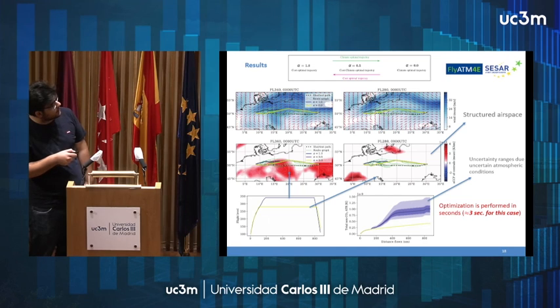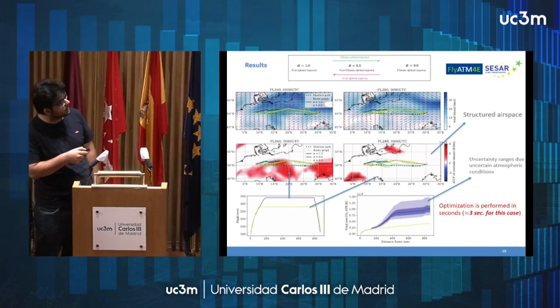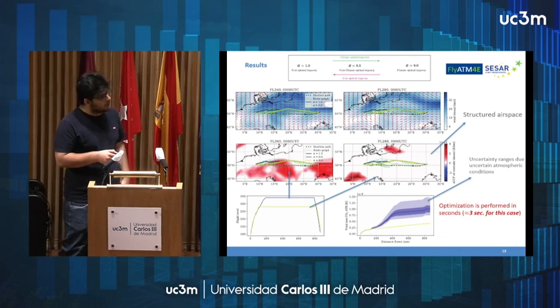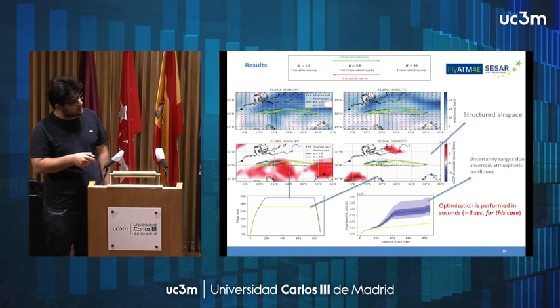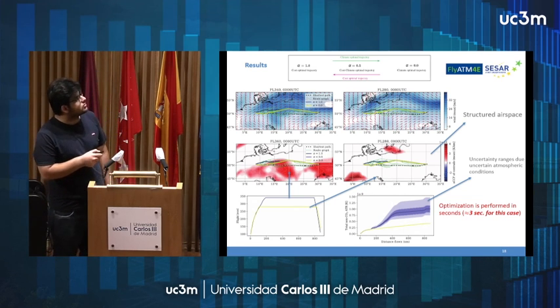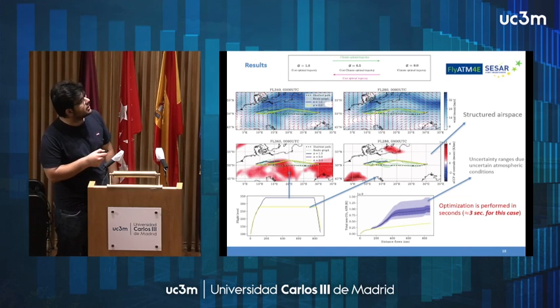And for the cost optimal one, it flies through contrails. If you look at the obtained climate impact, we can see that the yellow one results in lower climate impact, and the optimization is also very fast, 3 seconds for this problem. And also another interesting result that can be seen here.